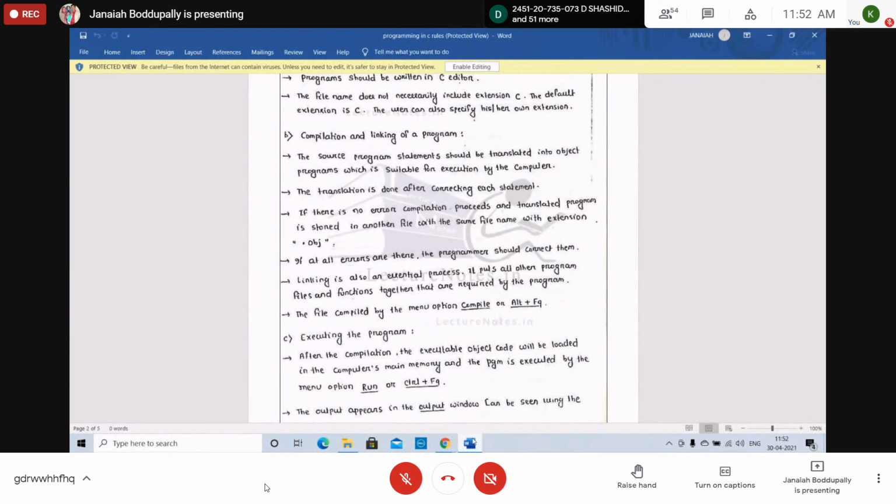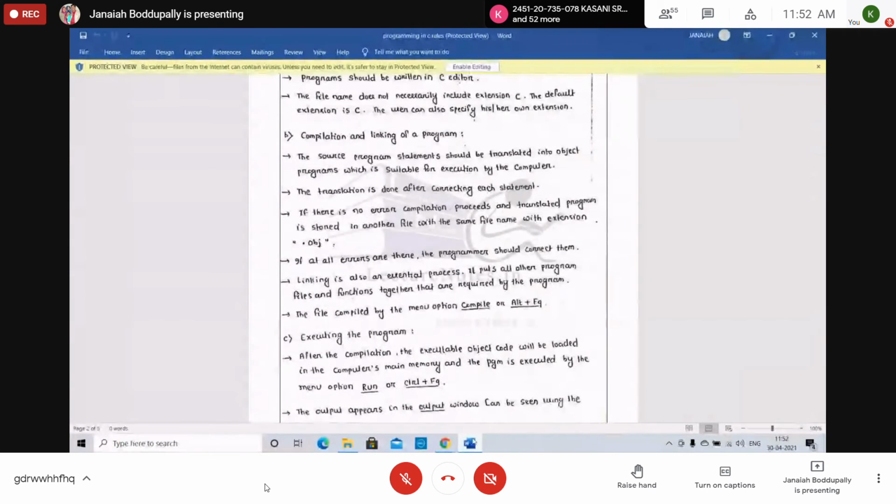If there is no error, compilation proceeds. The translated program is stored in another file with the same file name with the extension .obj. Once we find no syntax errors, the source code is translated.